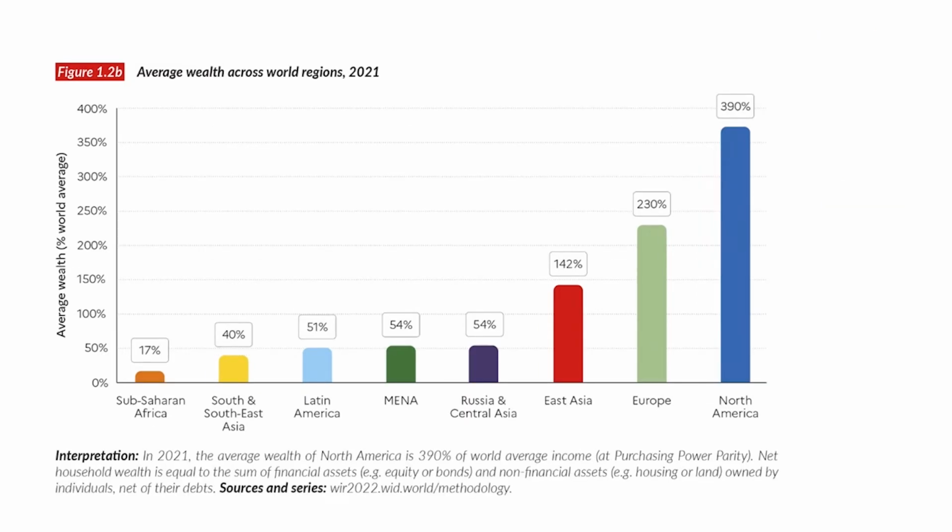Followed by that, we look at average wealth. In this case also, North America and Europe have a very high average wealth compared to the global level. Russia and Central Asia are at around 54 percent of the world's average wealth. This is the case of average wealth across the regions.